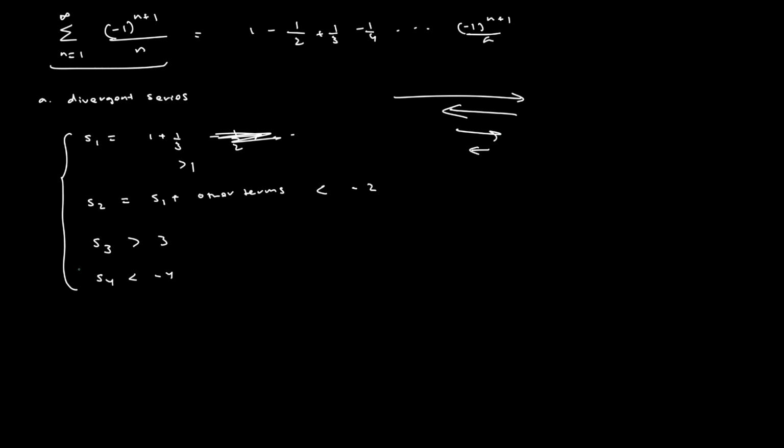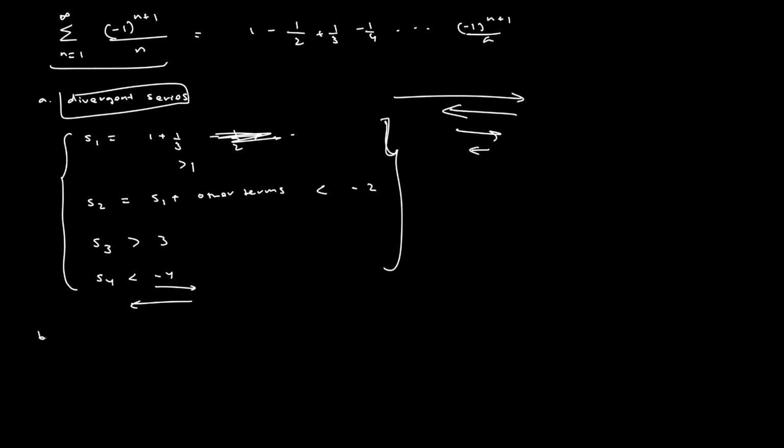And so as s tends towards infinity, we basically have a method to continually go towards the positive or negative, depending on which term we are. So we are not converging to a specific value, and hence we have formed a way to make a divergent series. So that's a property of conditional convergence, in that we can rearrange the terms in a way that we have divergence. If this was absolutely convergent, then any rearrangement would lead us to a convergence. But I've already shown you a way that we can rearrange the terms in which we don't have convergence.